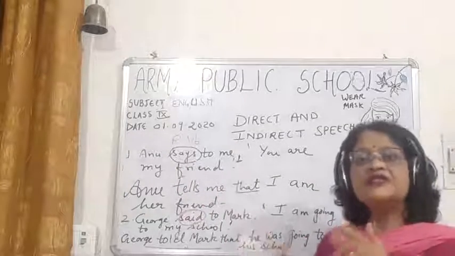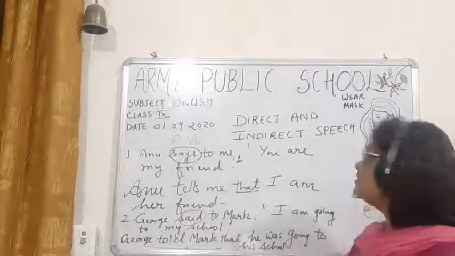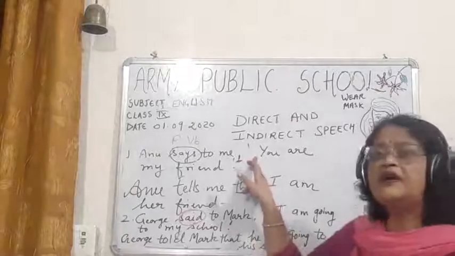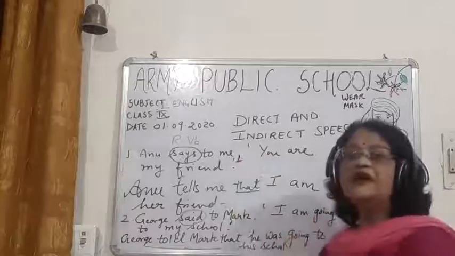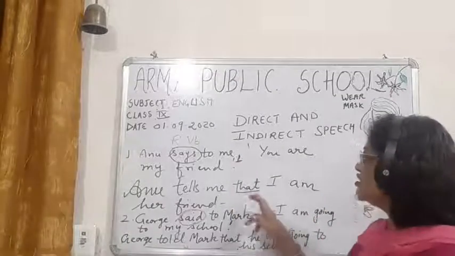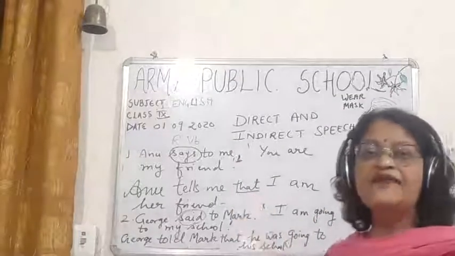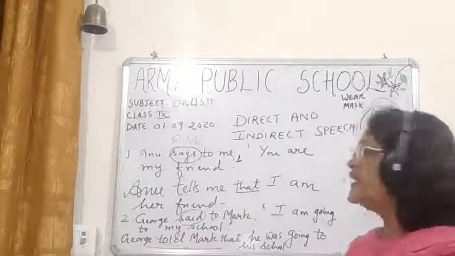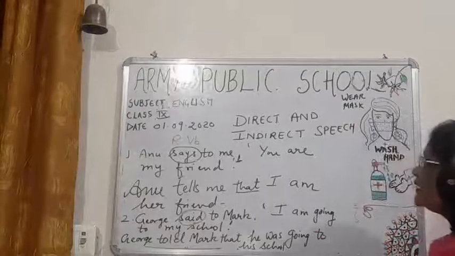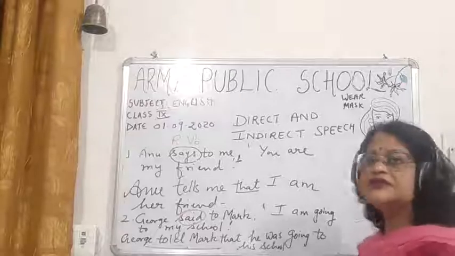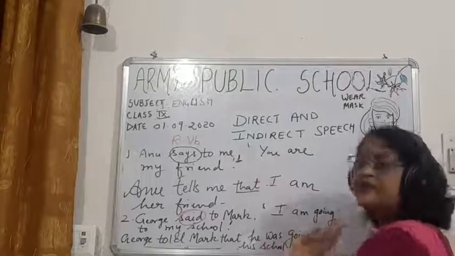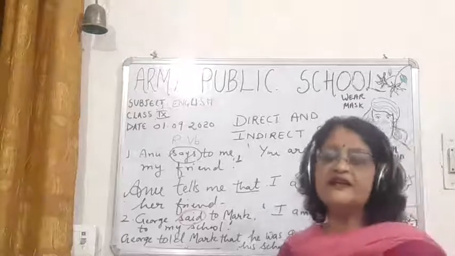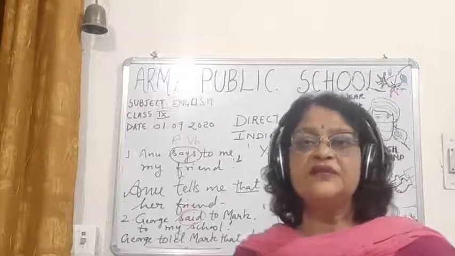So children, when you change from direct to indirect, first you have to remove the inverted comma, and then you remove this comma. When you remove this comma, you have to add the conjunction that. And you can see, children, pronouns are changed. The third point is that the pronouns will be changed.